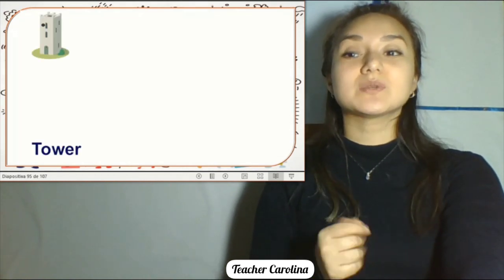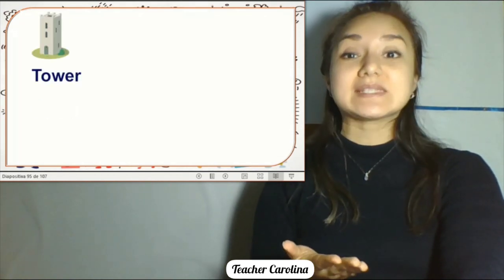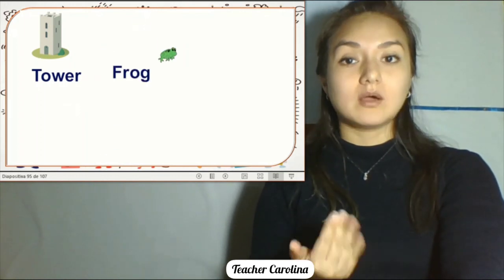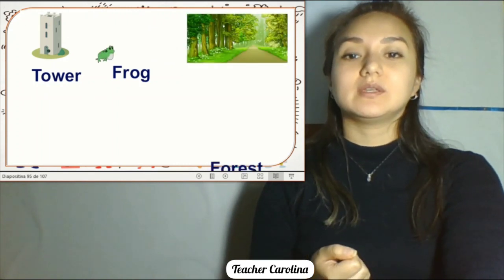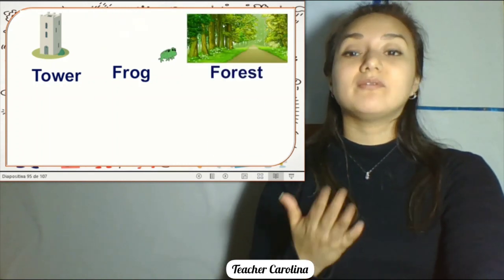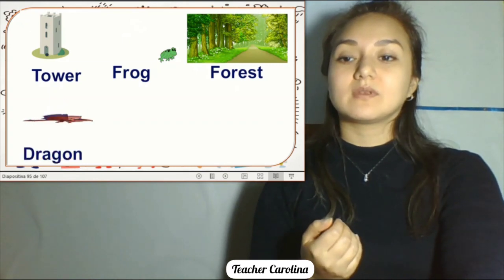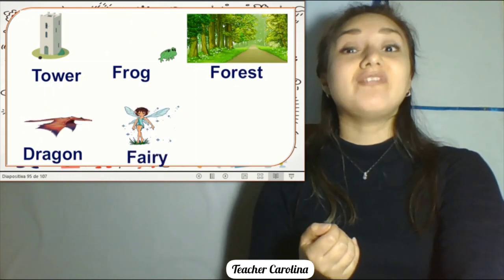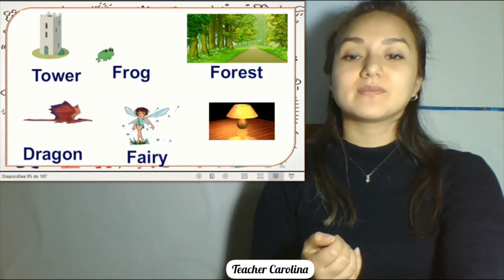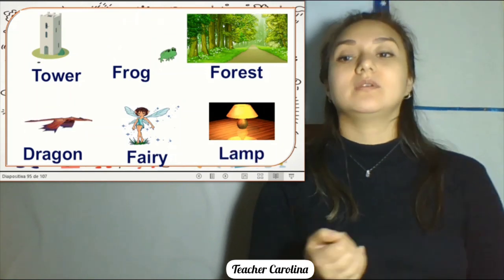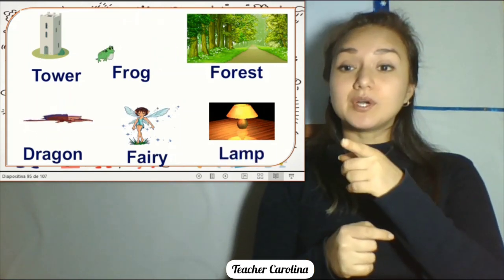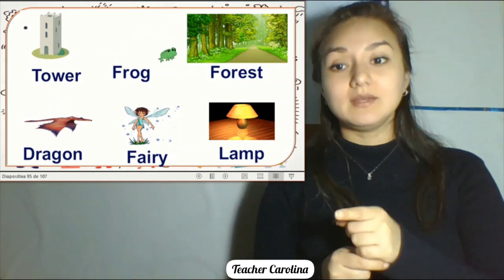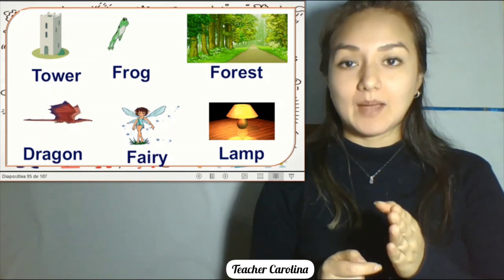Also, we talk about tower, right? Tower. Frog. Forest, right? Dragon. The fairy, right? Fairy. Lamp. So remember, tower, frog, forest, dragon, fairy, and lamp.